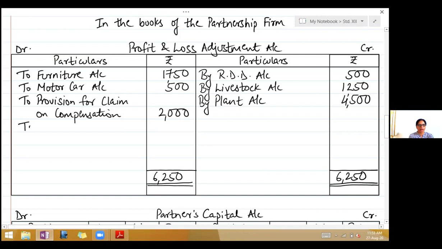So write to capital account. Now children, remember here for admission, we were distributing the profit only to the 2 old partners, but in retirement, you have to give it to all the 3 partners. So write there, it's Mama, Kaka and Baba.